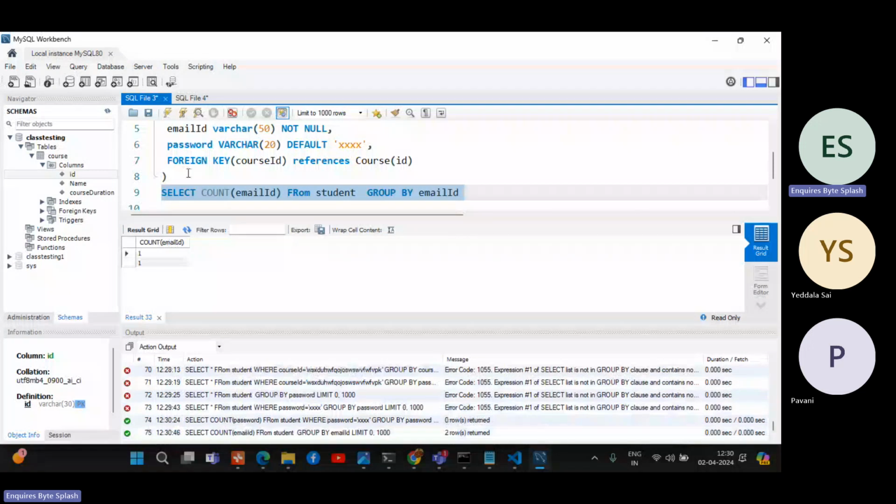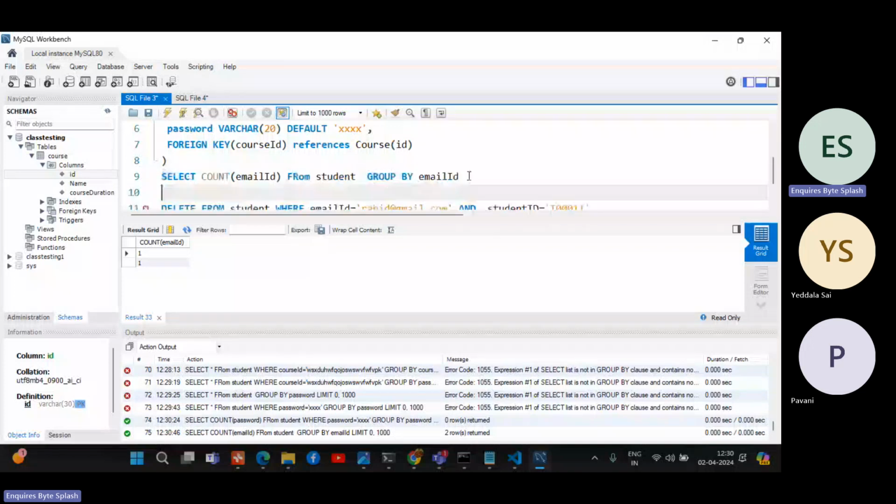If you are applying group by, you need to add some function for that. You need to add some condition, that will be count, which is the function counting those email IDs for every record, or sum of the total, or sum of the salary. For example, we have 10 students or 10 employees, and I need to count their salary. We need to add count of, or make sum of, or make average of salary, if it has salary.